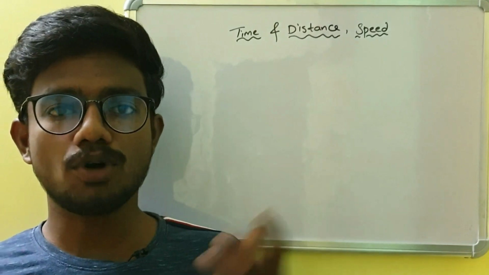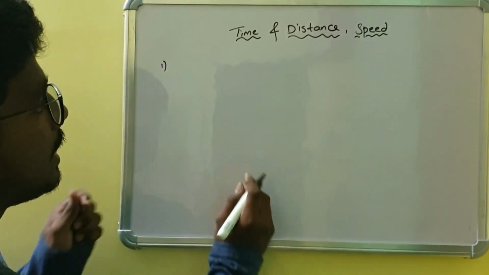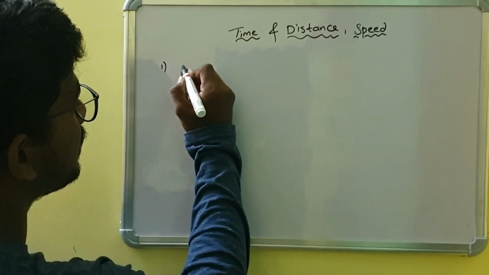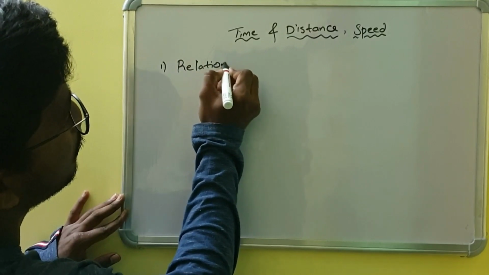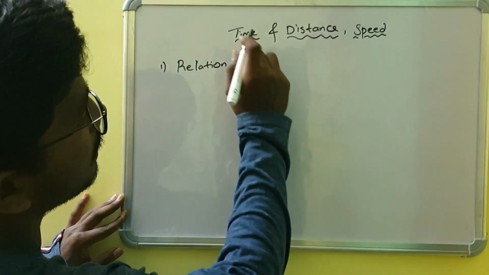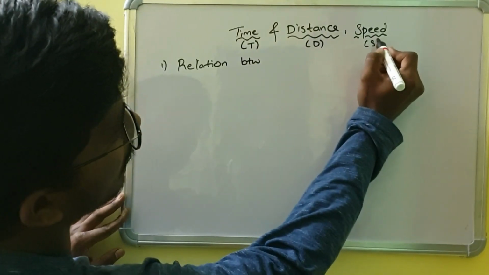We have some important concepts to discuss. They are the relation between time, distance and speed. Let time be denoted as t, distance as d and speed as s.